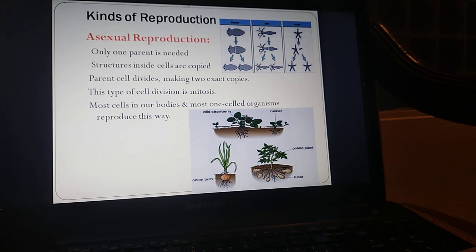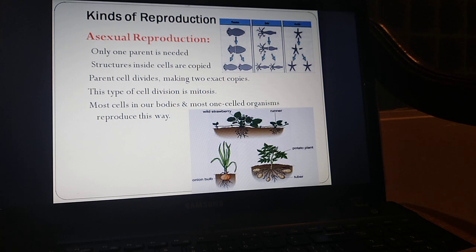The first one we will be talking about is asexual reproduction, which means reproduction where only one parent is needed. So there are no males, there are no females, there are just living things which may produce more of the same type. Let's see this example: starfish. Starfish is a very simple animal. It reproduces by simply making copies of itself. So a big starfish can make baby starfish which are exactly identical to it. And this is what happens in asexual reproduction.